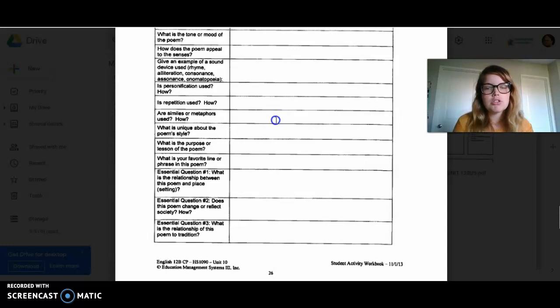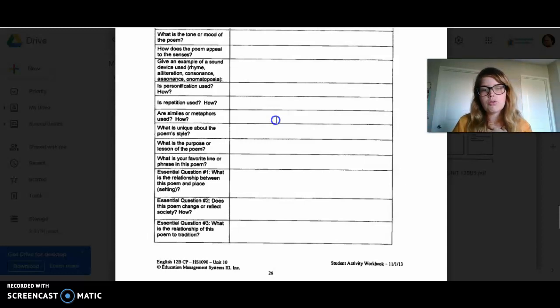Essential question number 2: does this poem change or reflect society? If so, how? Does it reflect society's ideas about loss? Does this seem typical or atypical? Is it something you typically see of somebody who's going through loss, or is it breaking the norms? Is it showing that it's okay to break the norms when it comes to mourning?